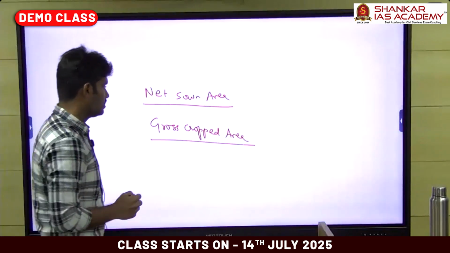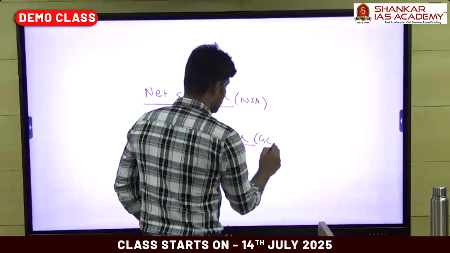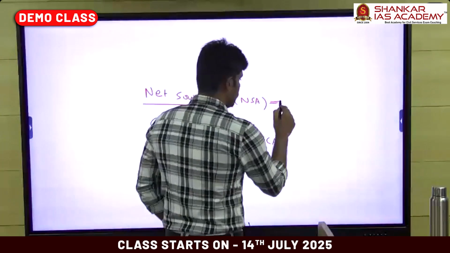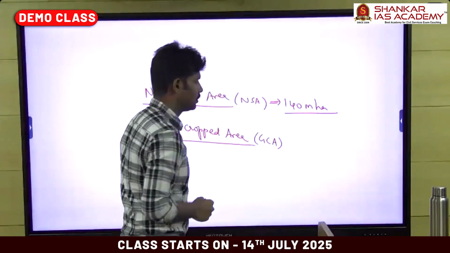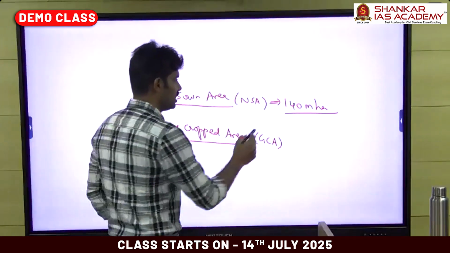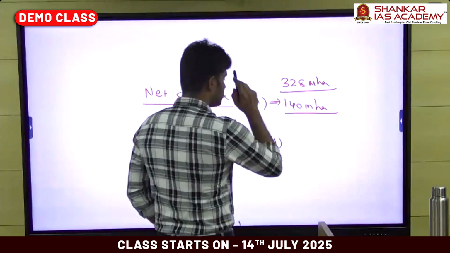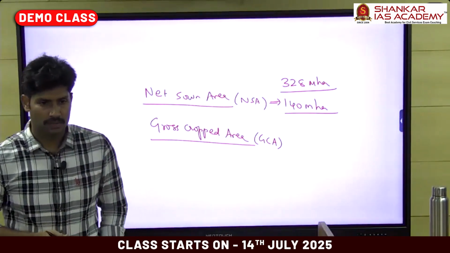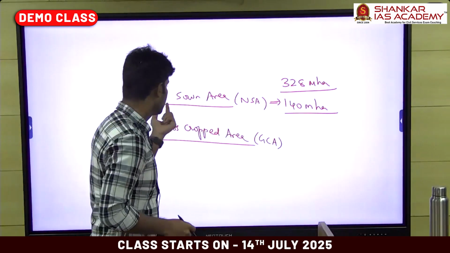So GC and NSA. Currently in India, out of the total geographical area of 328 million hectares, nearly 140 million hectares is called the net sown area.